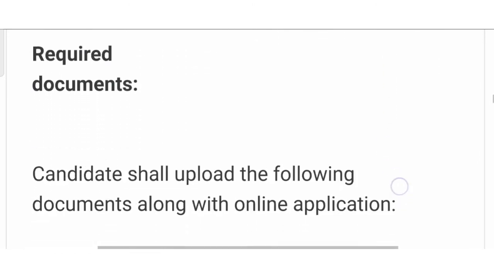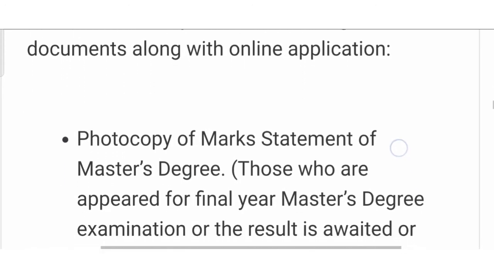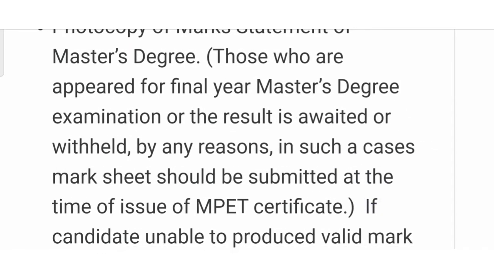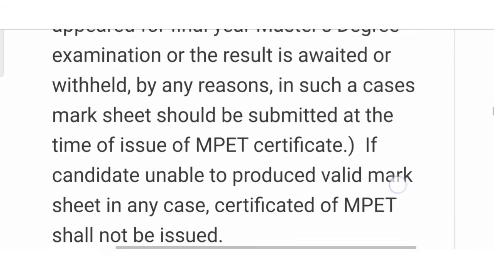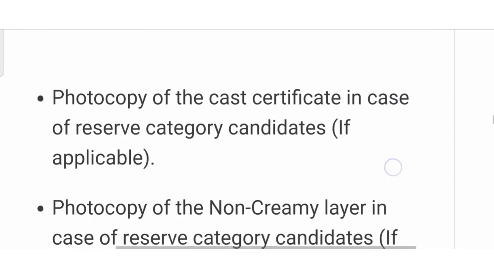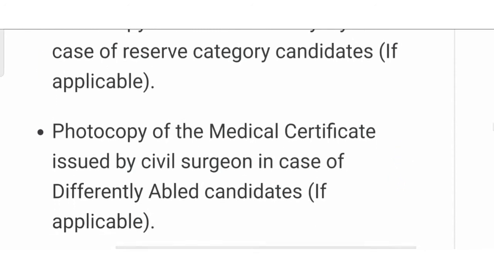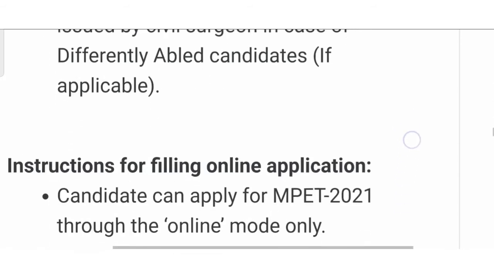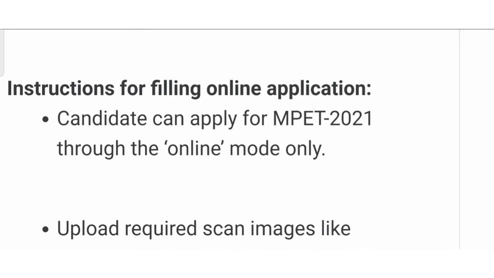Now what are the required documents for this examination? You must have the documents. First of all, a photocopy of the mark sheet of the master's degree, that is MSc, MA, MCom. Then second is a photocopy of the certificate for reserve category, if applicable. Also required is the non-creamy layer certificate for reserve category, and for physically handicapped candidates the medical certificate is required.